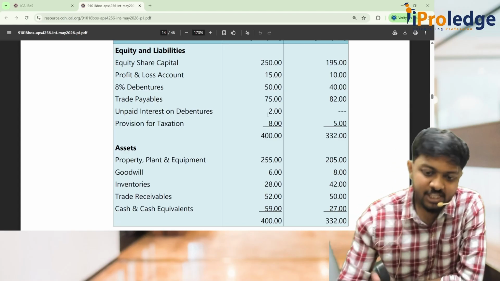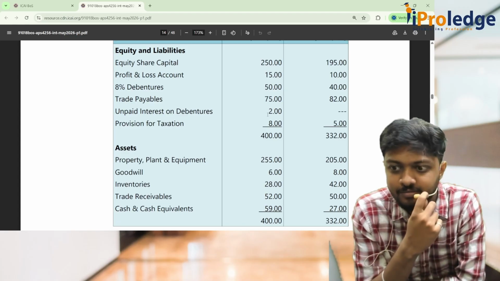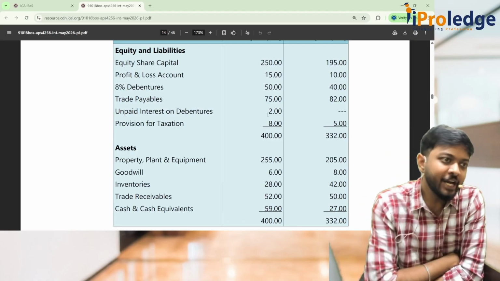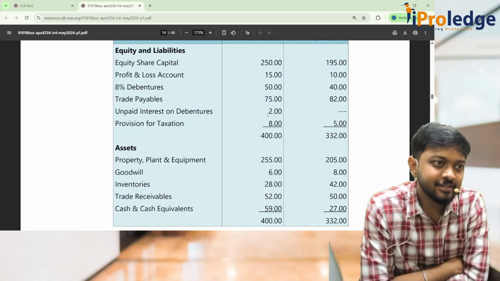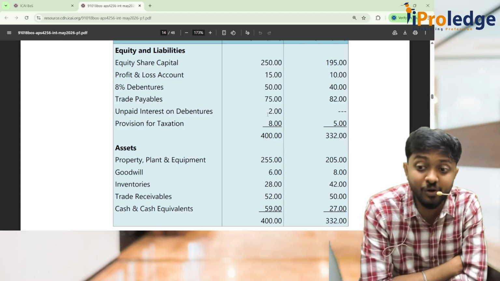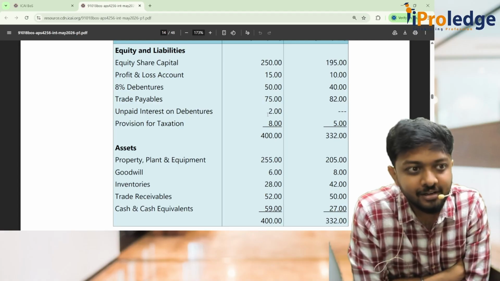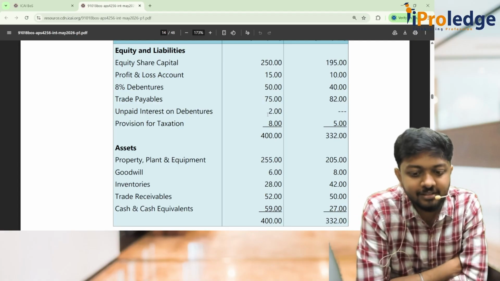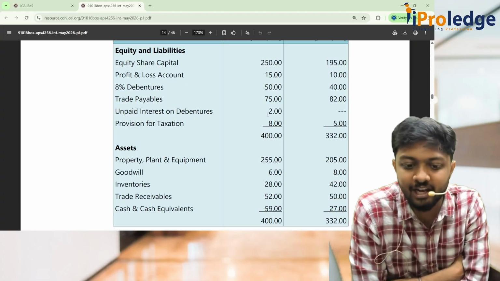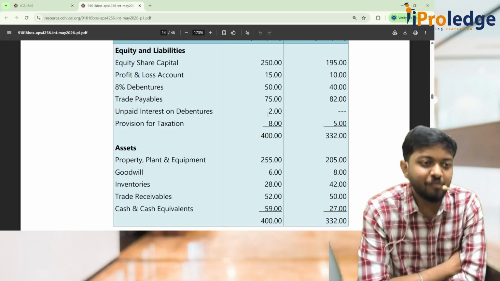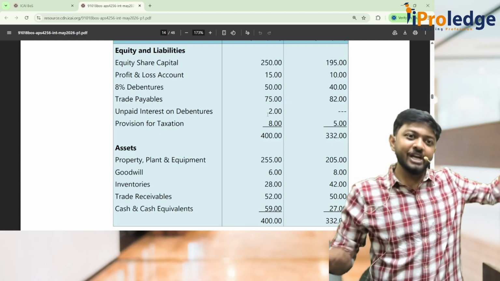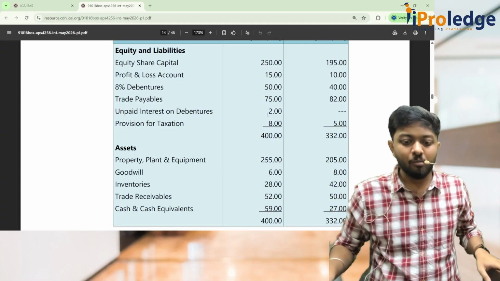So what about the interest on debentures? What will you do? Interest on debentures has already gone to P&L, no? Correct? Because we follow accrual basis. So interest would have already gone. How much interest would have already gone? Can you tell me? See, debentures are issued at the beginning only. So half-year or full-year is not the scene here. If the debentures were issued at the beginning of the year, then the debenture is outstanding for the entire year. So no problem.